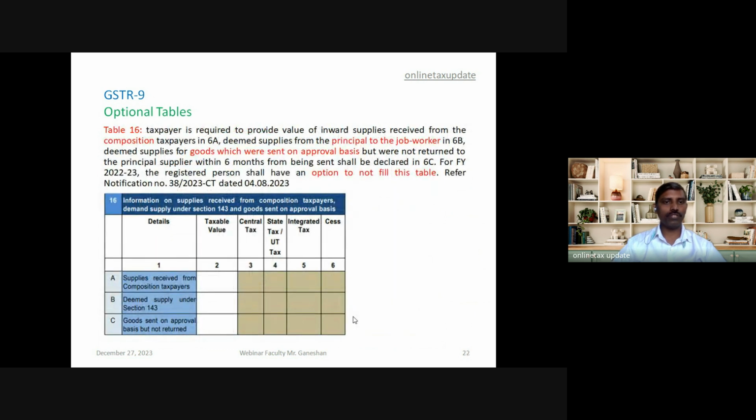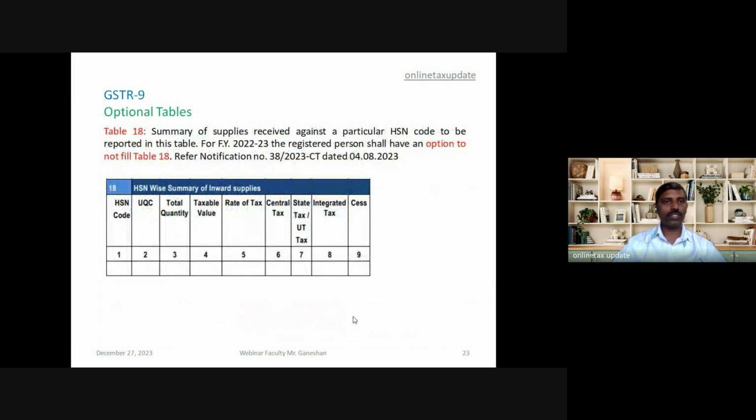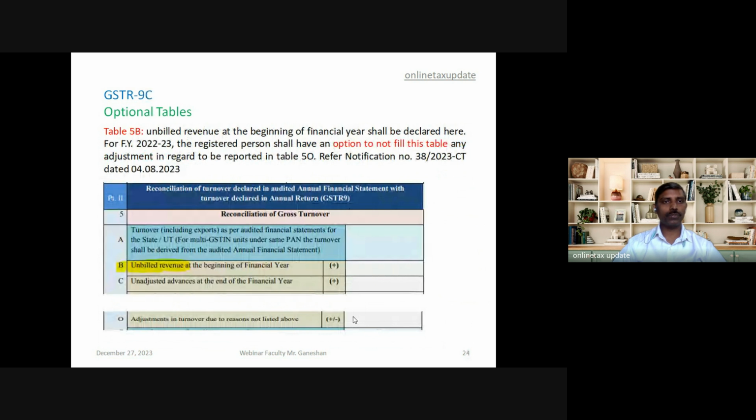Table 16 is also optional, which requires the inward supply received from composition taxpayer, deemed supply under section 143, as a job worker, goods sent on approval basis. Table 18 is also optional, which is an HSN wise summary of inward supplies. These were the optional tables in GSTR 9.